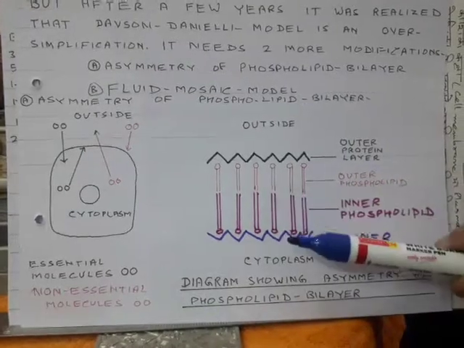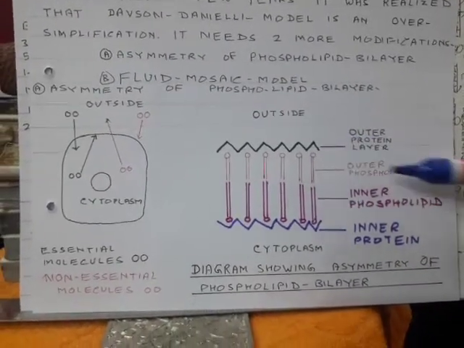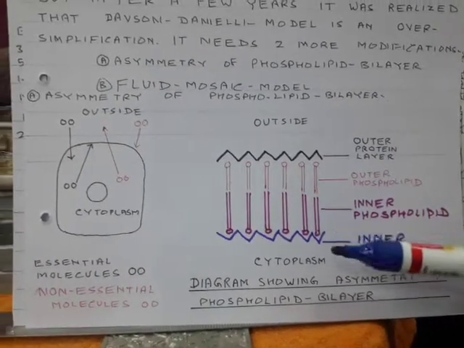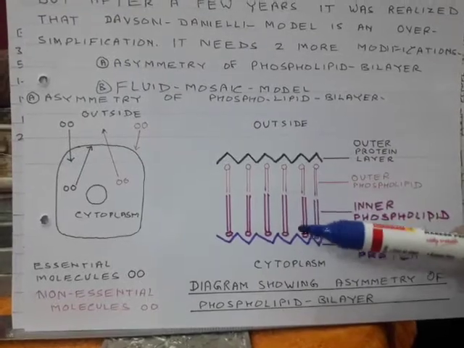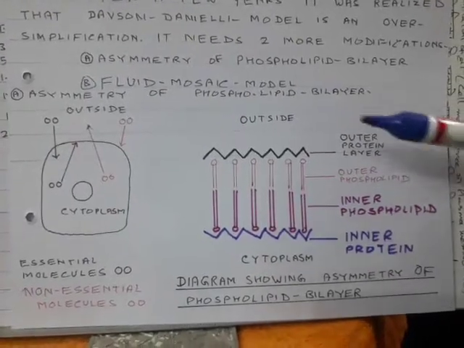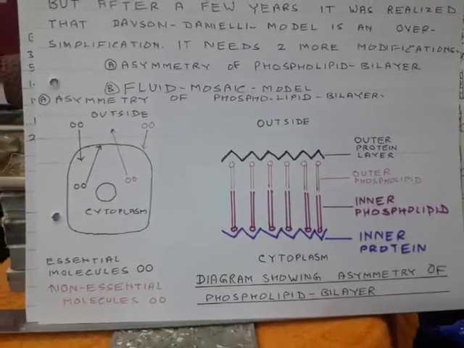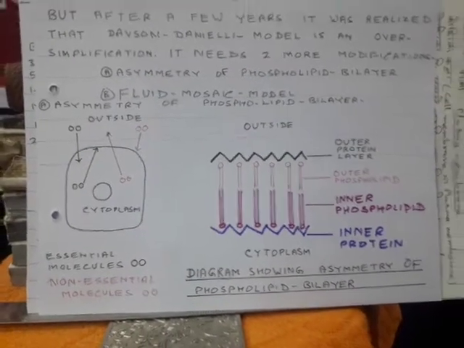Here there are two layers, but the outer layer of phospholipid contains some different molecules, the inner layer of phospholipid contains some different molecules. So both layers are different from each other. Similarly, the outer protein layer is different from the inner protein layer. So this concept is called asymmetry of the phospholipid bilayer.